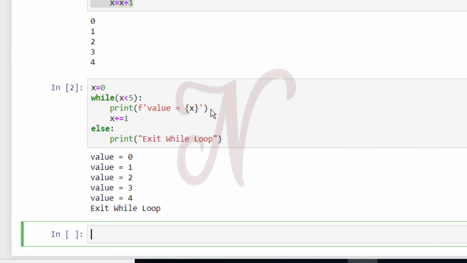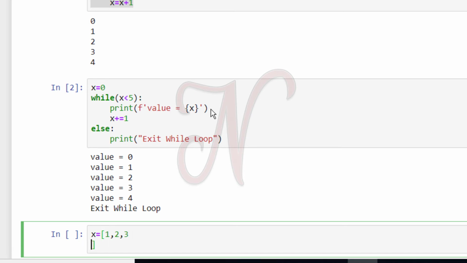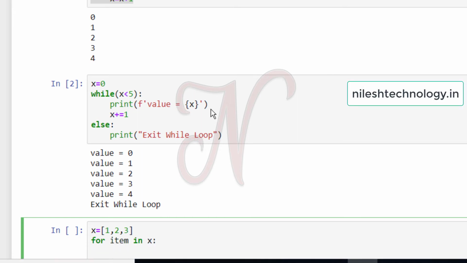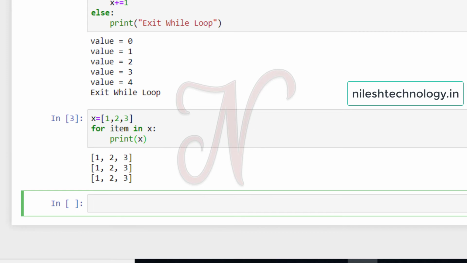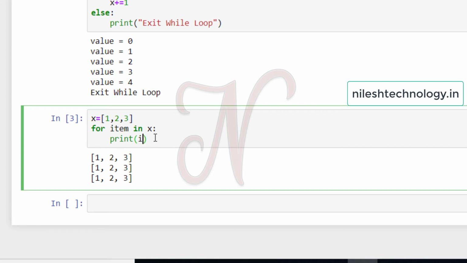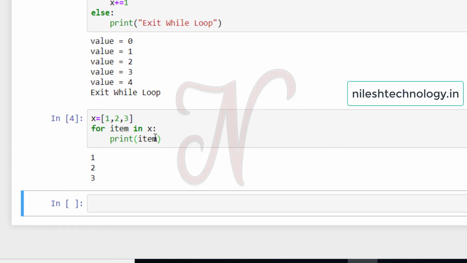See here, x equal to 1, 2, 3. Then for item in x, print item. My output is 1, 2, 3.